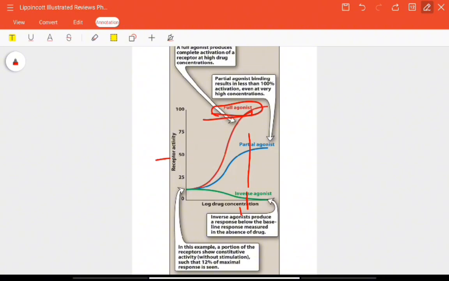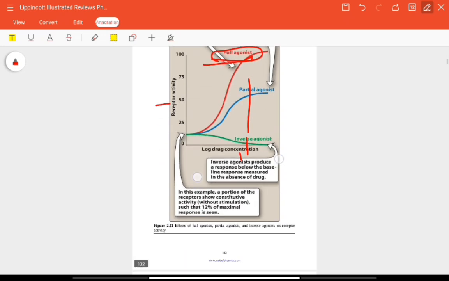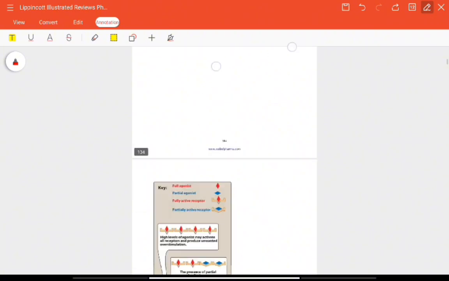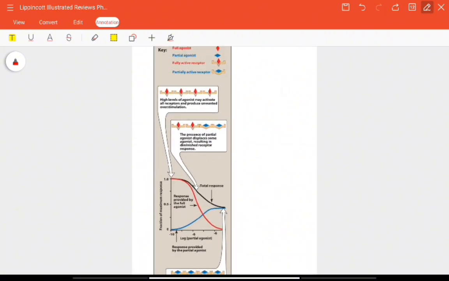Now you can see here the constitutive activity without stimulation. You can see the concentration and receptor activity response. Here we have the full agonist, the red rhombus. The partial agonist is blue.